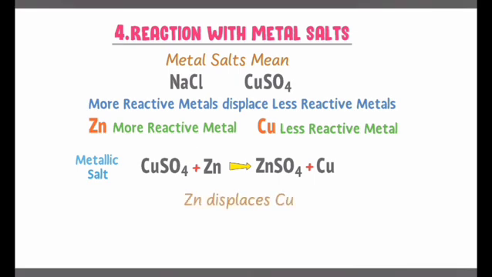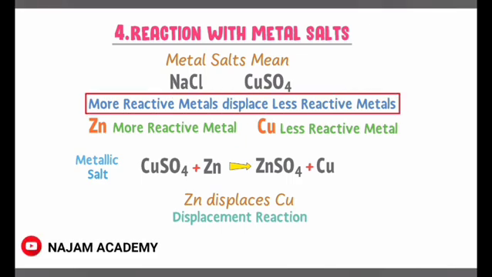Here, zinc, being the more reactive metal, displaces the less reactive metal, copper, from its salt. That's why we also call this reaction a displacement reaction. Thus remember that a more reactive metal displaces a less reactive metal from its salt.